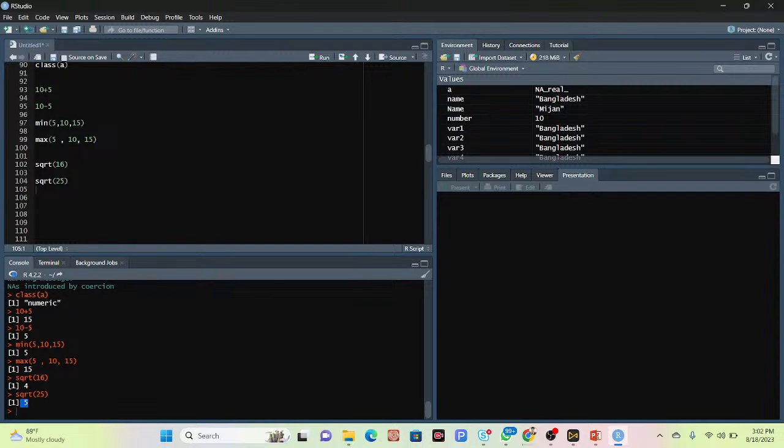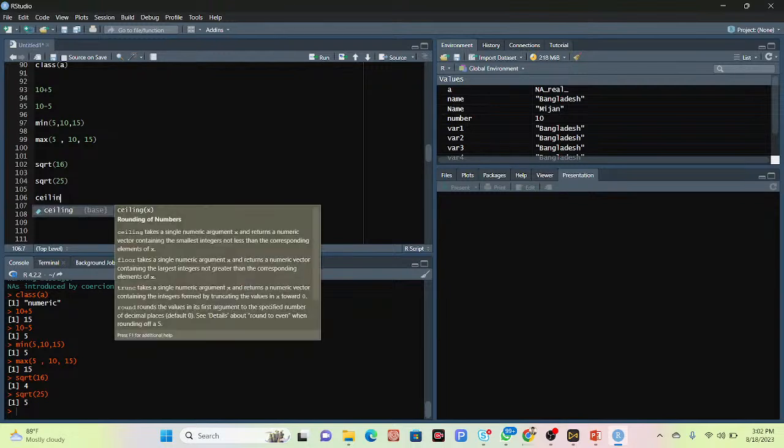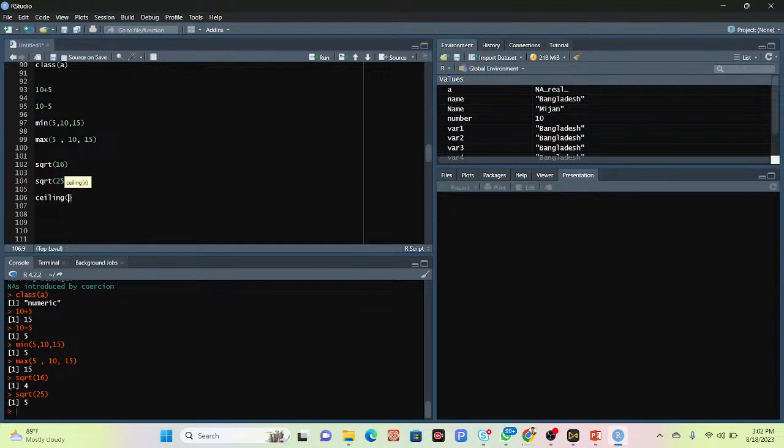Suppose in this time I can simply use the ceiling function, ceiling, and put here the 1.4. So it finds the nearest integer value. When I put here the ceiling and put here the 1.5, I can get the result, the nearest integer value 2. Suppose I put here the 1.9 and click run, I can get the 2. So it is showing the nearest integer value, and the floor function rounds a number downward to its nearest integer value.